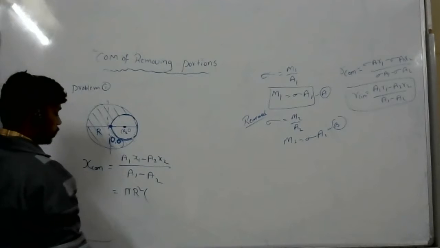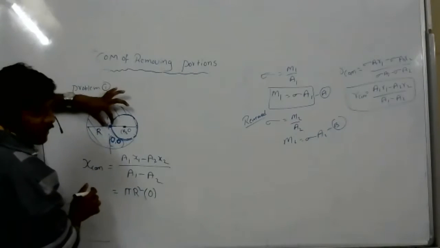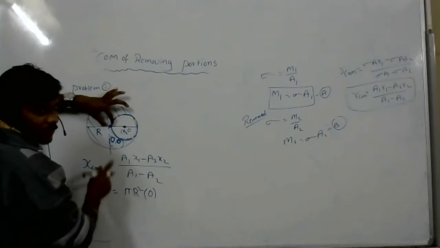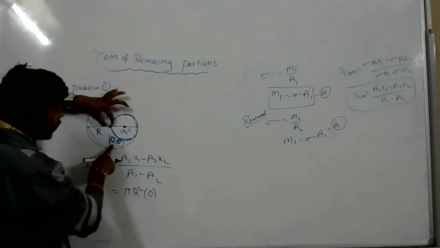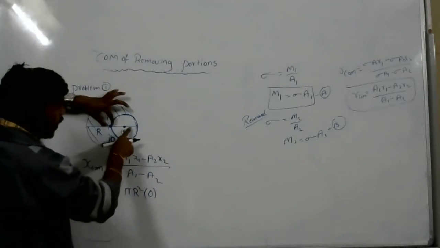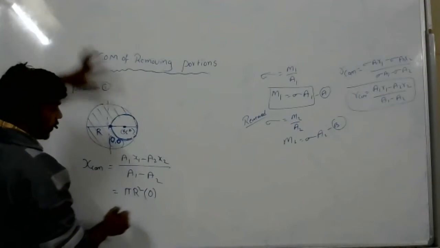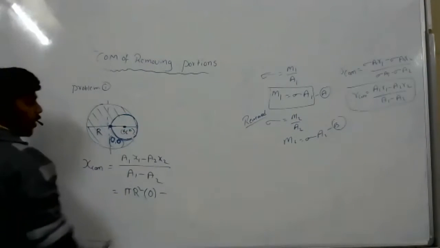So 0. Why R? From here we are taking. Okay, so x1 component is 0, y1 component is 0, x2 component is r by 2, and y2 component is 0. Understand? Yes, sir.